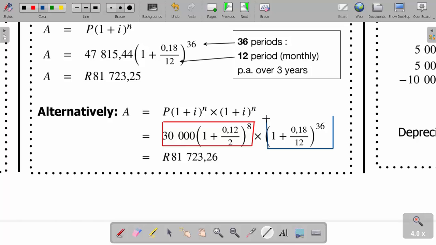Now, if you compare the two answers, they are the same. This answer here is 81,723.26, the same as what you see here. Which means both methods are correct, and both methods carry the same number of marks. Hope we are together. Let us proceed.